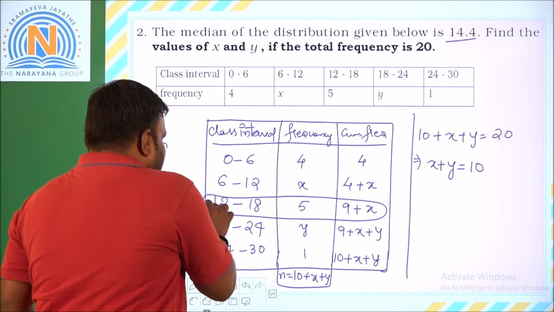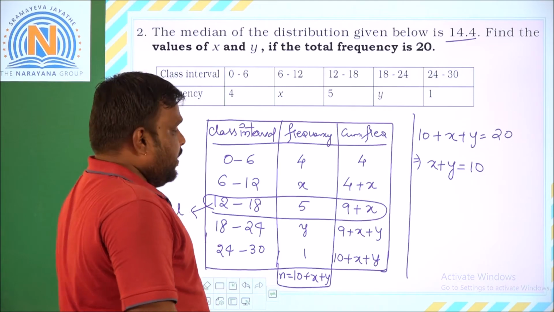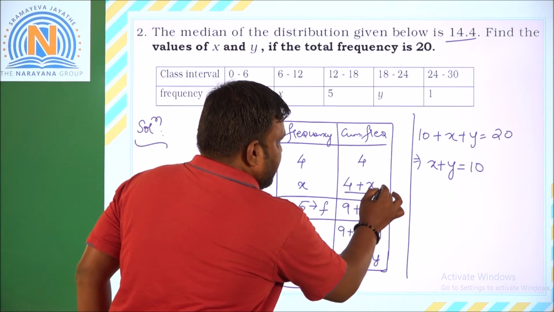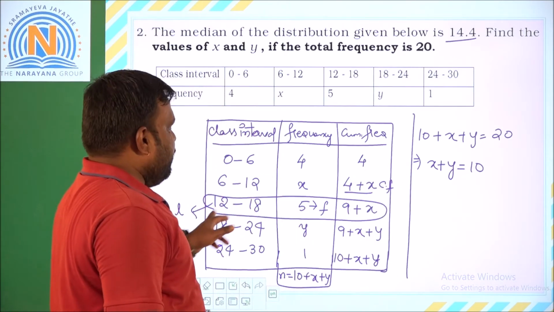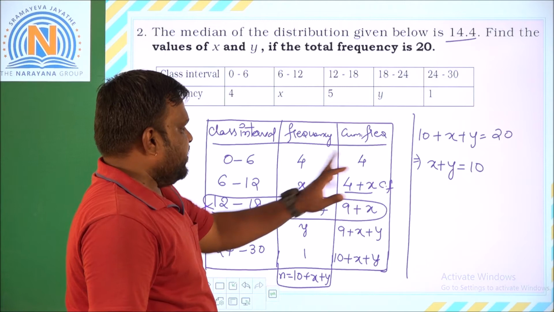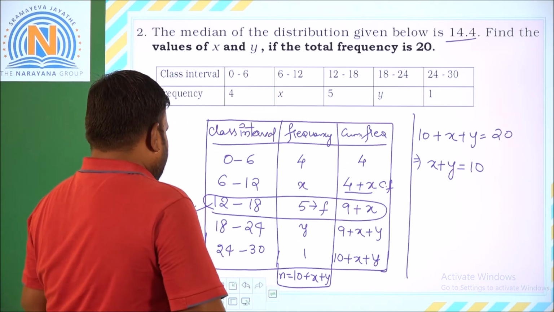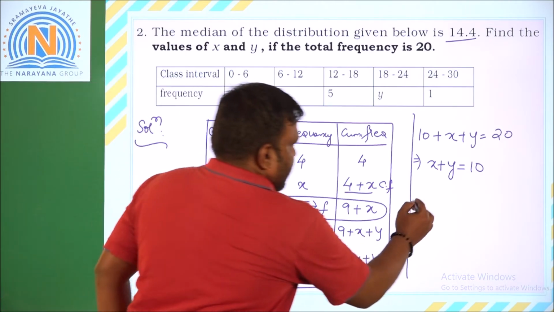So therefore L will be 12, right? L becomes the 12 part, and this 5 becomes the frequency, and similarly 4 plus x becomes the cumulative frequency, right? So now we got L, we got f as 5, we got cf, and we know N also, that is 20. So now let us write the values separately, then we can go for the simplification.